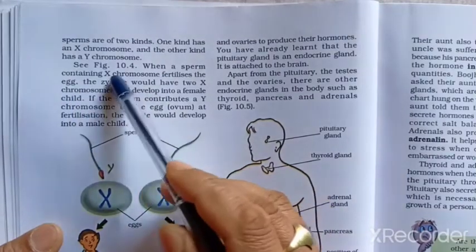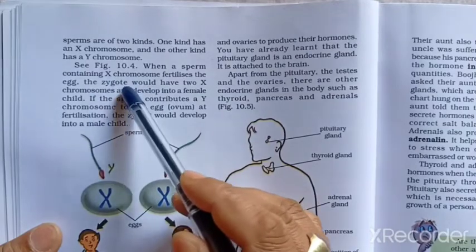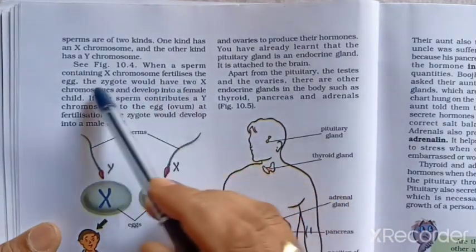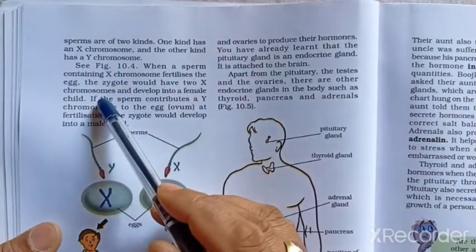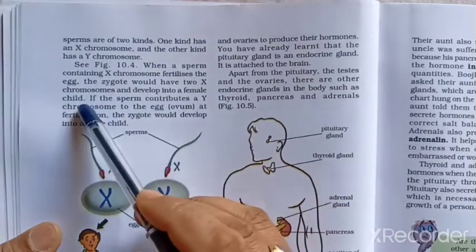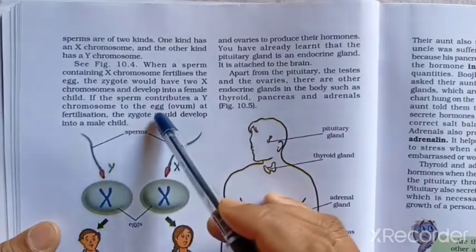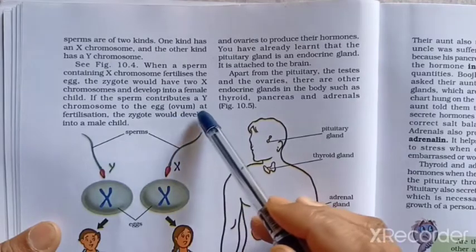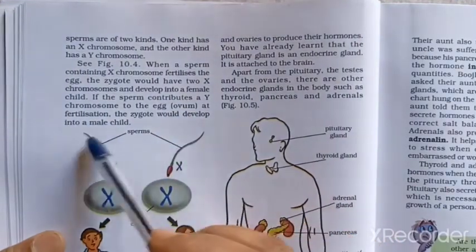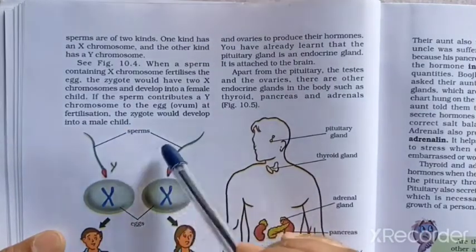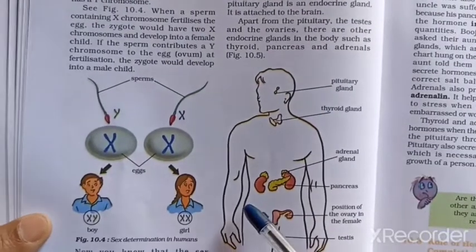So see figure number 10.4. When a sperm containing X chromosome fertilizes the egg, the zygote would have 2 X chromosomes and they develop into a female child. And if the sperm contributes a Y chromosome to the egg, that is ovum, at fertilization, the zygote would develop into a male child, that is boy.